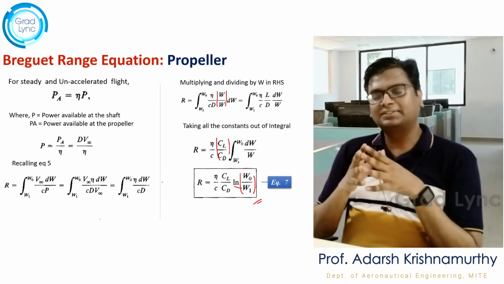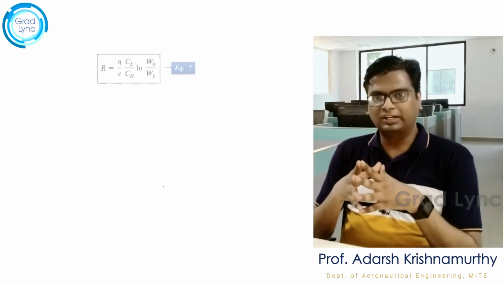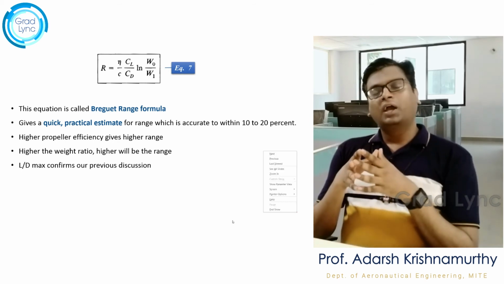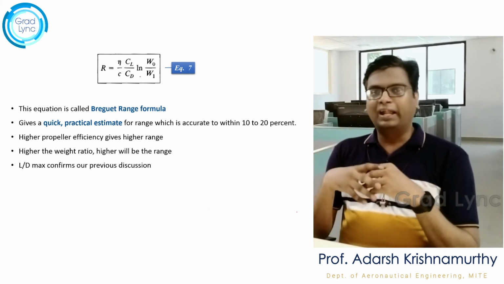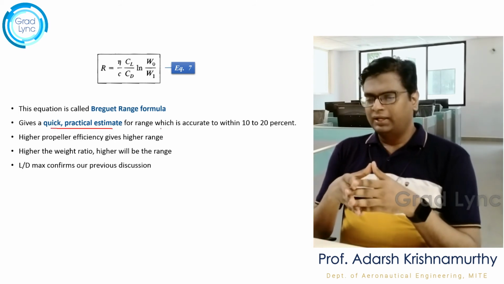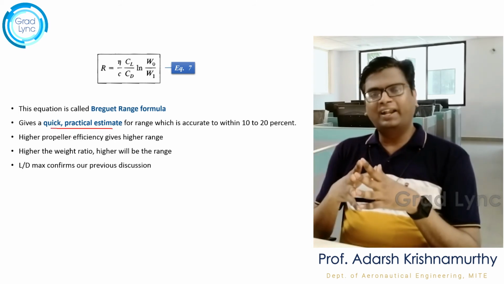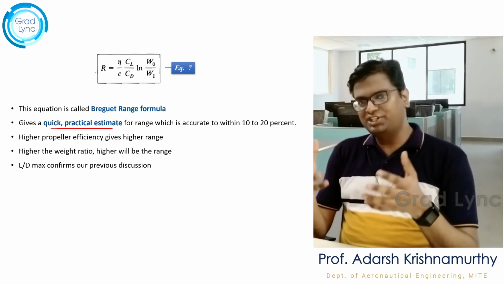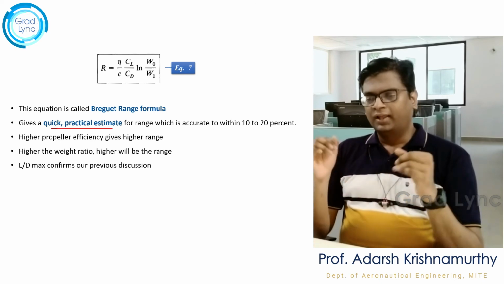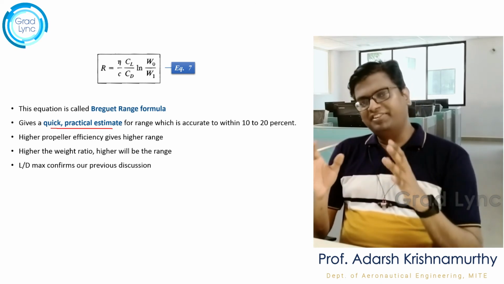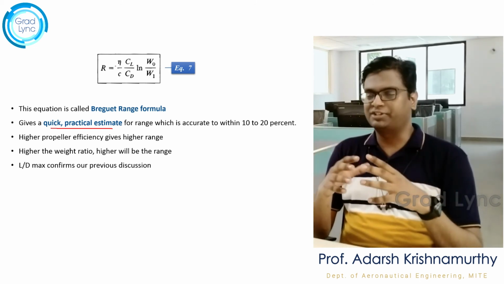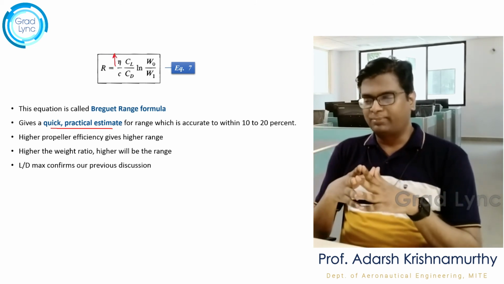Now this is called the Breguet range formula for a propeller aircraft. Very interesting equation. It also gives a quick and practical solution for a design problem. And if I want to understand on what parameters the range of a propeller aircraft depends, please understand, if the propeller efficiency is high, of course the range would be high. These are all obvious observations, but still very important.